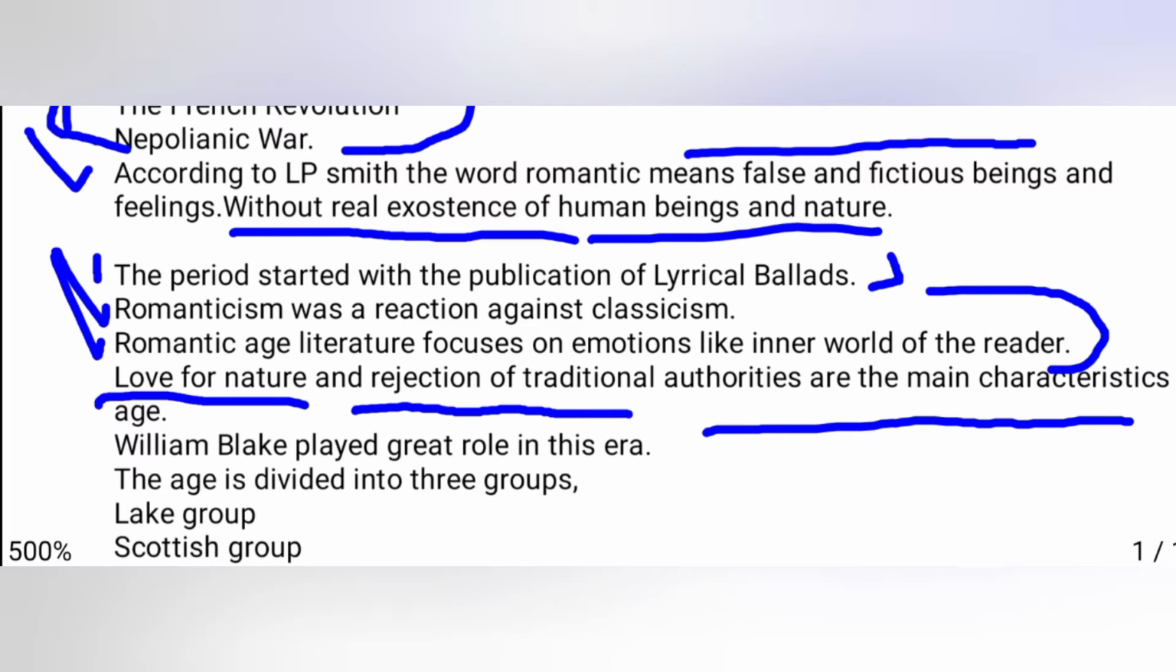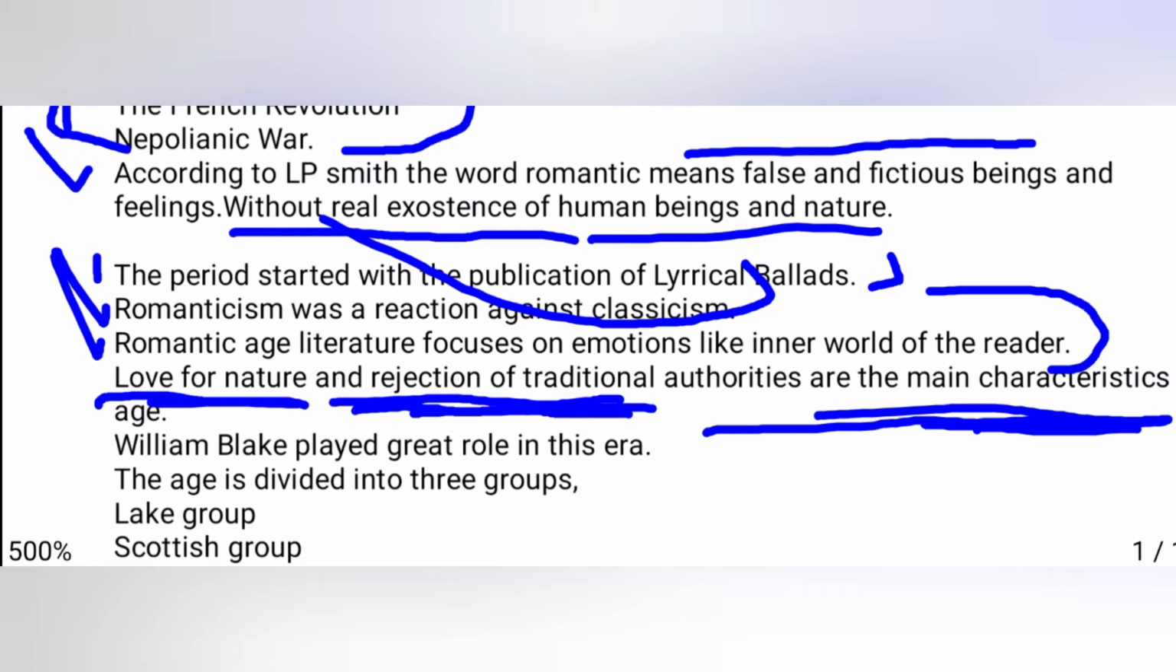As I have already told you, romanticism is a reaction against classicism. So the rejection of traditional values and love for nature means imaginative words, imaginative feelings, imaginative scenes. Everything is imaginary. So love for nature and rejection of traditional values are the main characteristics of this age.